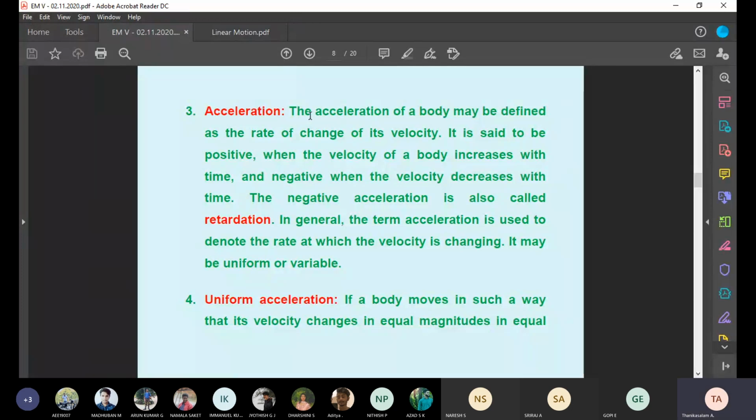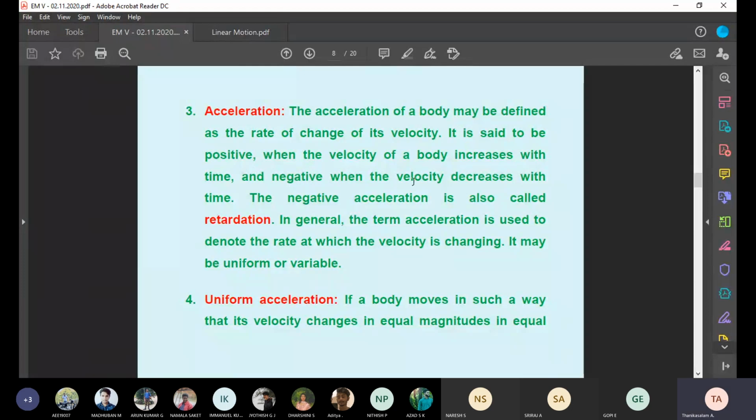So acceleration of a body may be defined as the rate of change of its velocity. Rate of change of velocity. It is said to be positive when the body increases its speed with time. First gear to second gear, speed increases. Second gear to third gear, speed increases. Third gear to fourth gear, speed increases. That is called acceleration. That is positive. Now, fourth gear to third gear, speed decreases. Third gear to second gear, speed decreases. Second gear to first gear, speed decreases.